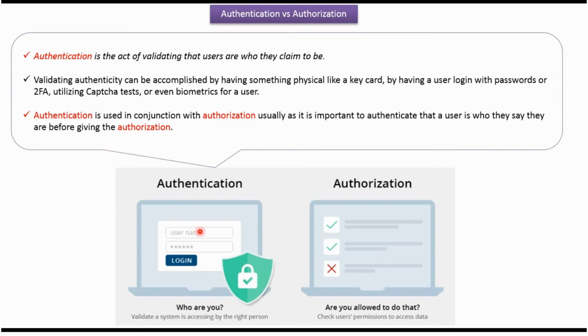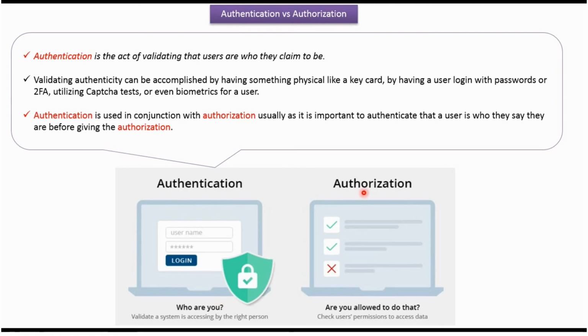Usually, before logging in to the system, the user has to provide a username and password. If the username and password are proper, then the system allows the user to use the system, and this is called authentication. Basically, the system is checking who you are, and validating that the system is accessed by the right person.